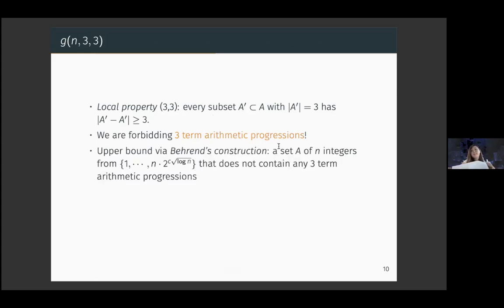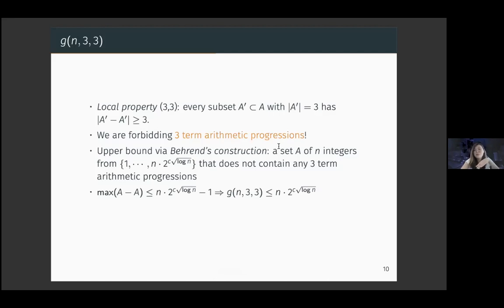One way to get an upper bound is to consider Behrend's construction, which gives us a set of n integers from 1 to n times 2 to the c square root of log n that does not contain any 3-term arithmetic progressions. What that basically means is that the maximum size of my difference set is also bounded above by n times 2 to the c square root of log n. So g(n,3,3), which counts the size of this difference set, is bounded above by this factor as well.